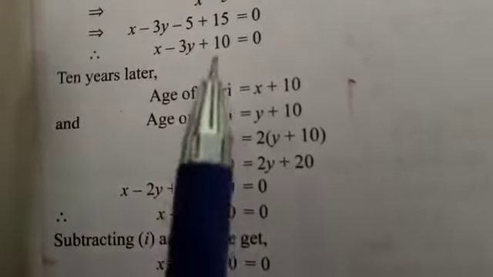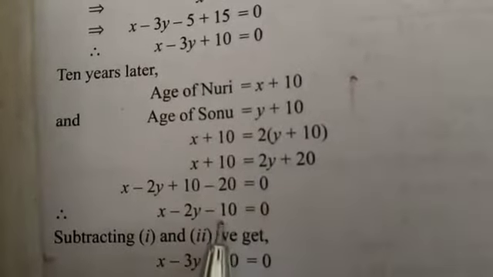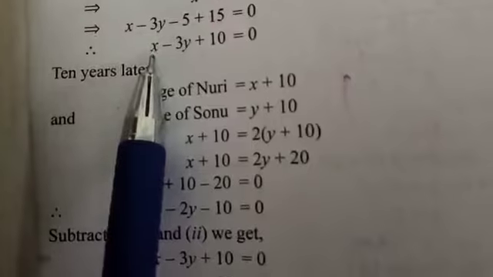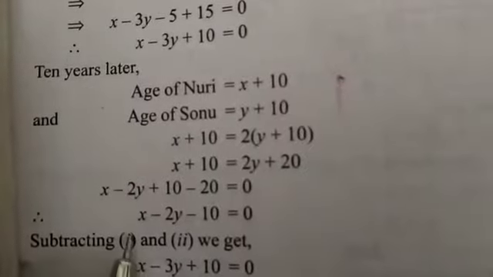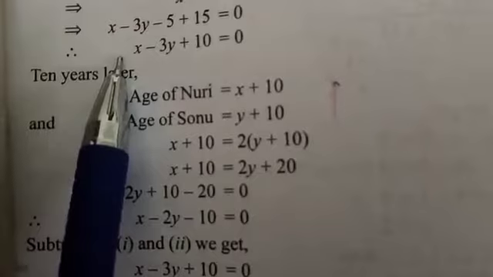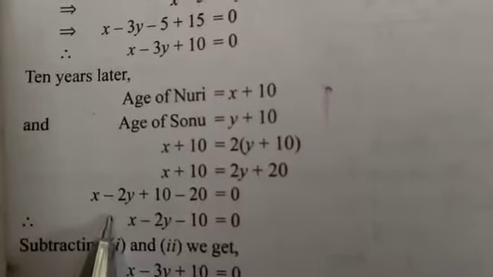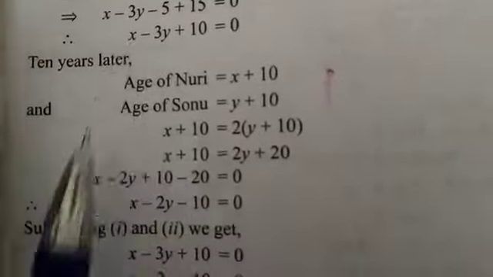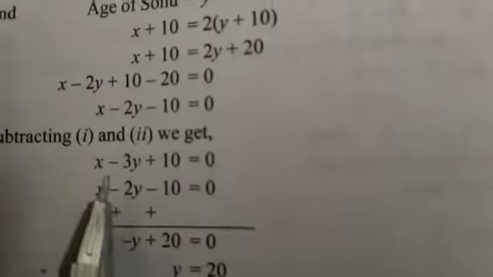Now again you can solve in the simple way, and we have got these two equations. Now again we can see here the X coefficient is 1 and here also the X coefficient is 1. So no need to multiply with any number. And the second thing, their signs are the same. Here the X is positive, and here also the X is positive. So we need to subtract the equations. So let's subtract the equations by writing.